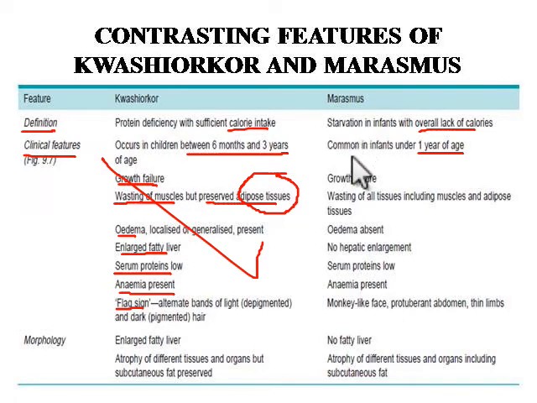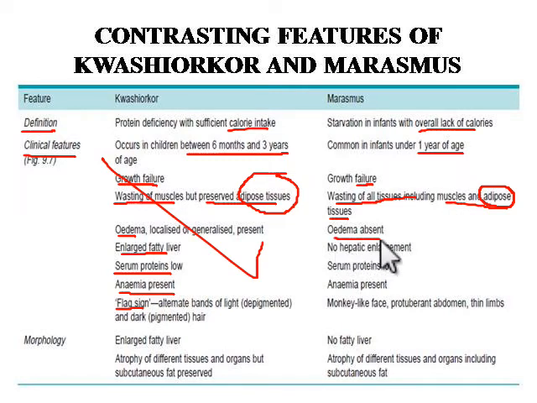Next, growth fails. Growth and development are not taking place properly as per normal criteria. There is wasting of tissues including muscles and adipose tissue. Here the adipose tissue also has wasting along with muscles.